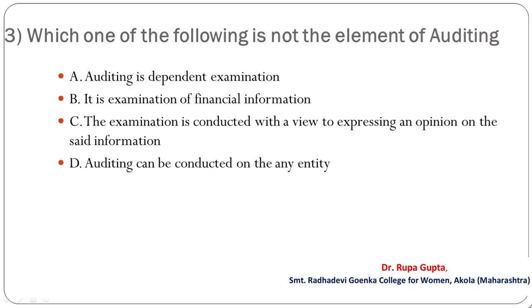Question number 3. Which one of the following is not the element of auditing? Your options are A, auditing is dependent examination, B, it is examination of financial information, C, the examination is conducted with a view to expressing an opinion on the said information. D, auditing can be conducted on any entity. And the correct answer is A, auditing is dependent examination.